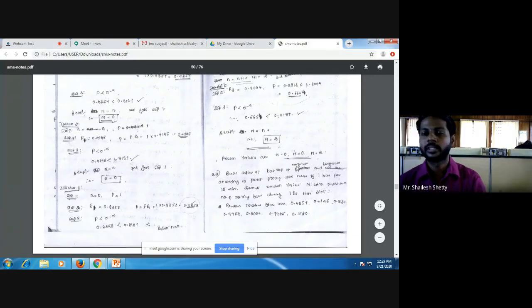Take the next random number, 0.8004. 0.8313 into 0.8004 gives 0.6654. Is 0.6654 less than 0.8187? Yes. Accept capital N equal to small n. What is that? Capital N equal to 2. So we got 3 Poisson variates: n equal to 0, n equal to 0, and n equal to 2. This is how the Poisson variate problem is solved.